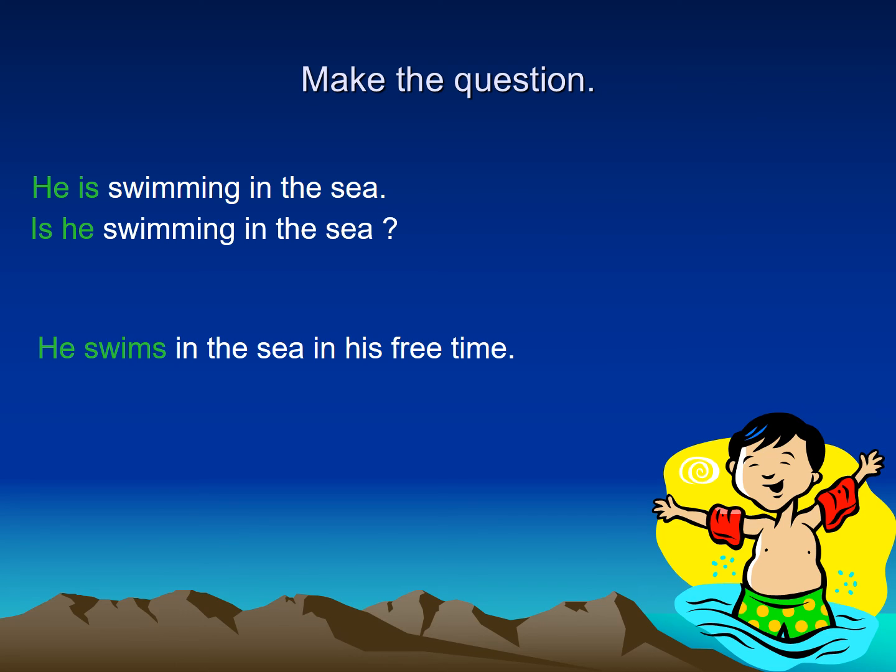What about the next one? He swims in the sea in his free time. So what do I have to begin with if I have S in the verb? Yes, excellent. I have to say, does he swim in the sea in his free time? And I put a question mark. And I never ever put S whenever I have does. So does, as we said before, is very strong. When it comes to the verb, it returns back to the infinitive.